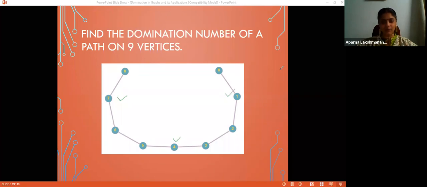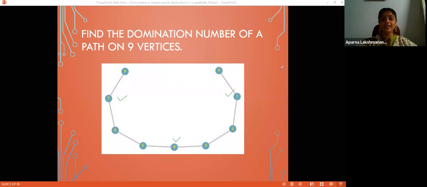It is a dominating set, right? 0 and 2 are adjacent to 1 and hence are dominated by 1. 3 and 5 are adjacent to 4 and are dominated by 4. 6 and 8 are adjacent to 7 and hence are dominated by 7. So this is a minimal dominating set of cardinality 3. So the domination number is not 4, maybe it is 3.